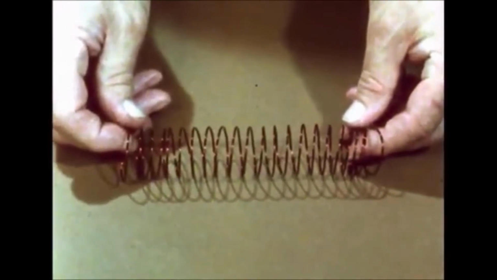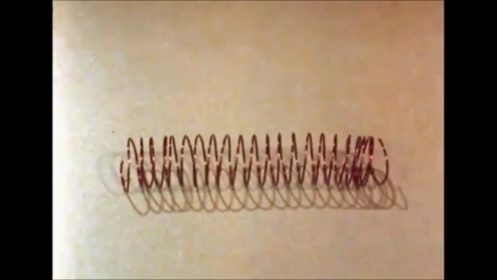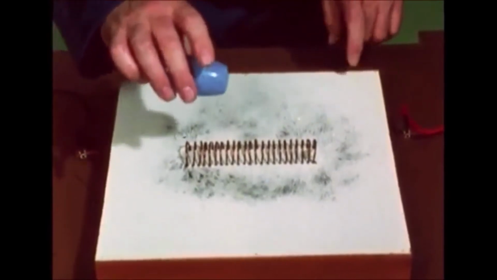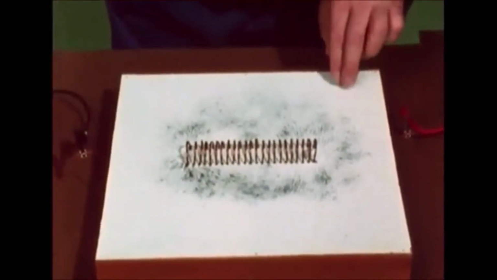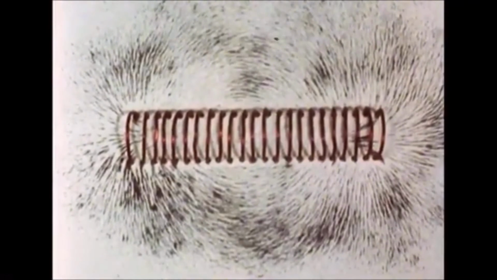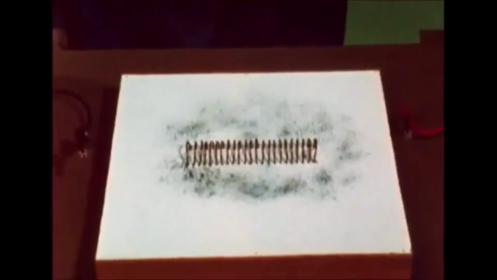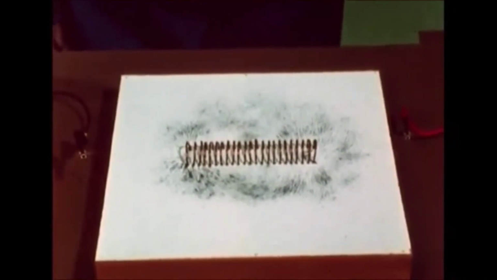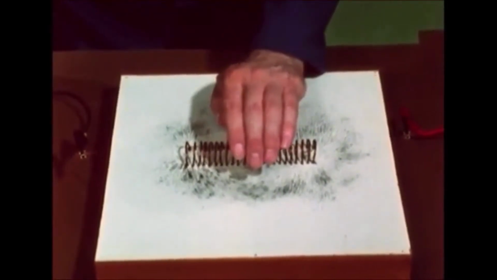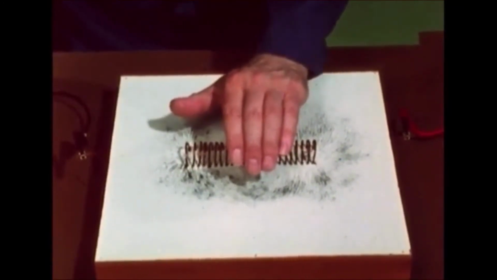Now let's look at a wire bent around and round to form a coil. When current flows through it, there will obviously be a magnetic field of some sort around the coil. And if we perform the experiment with the iron filings in this case, we discover that the magnetic field produced by a coil is very similar to that produced by a bar magnet. Again, we need to know the direction of the field, and this is found with another left-hand rule. You wrap the fingers of your left hand around the coil, pointing in the direction in which the electron current is flowing. Then your thumb points to the North Pole end of the coil.